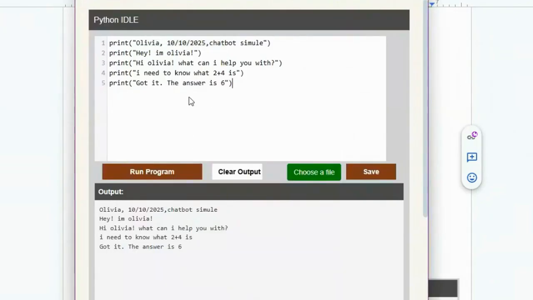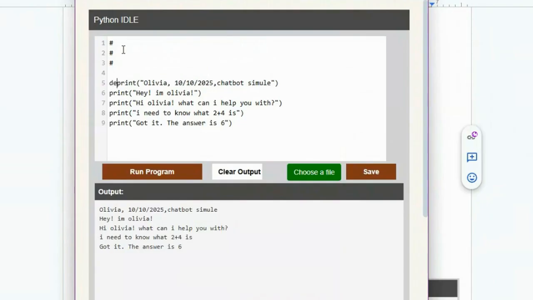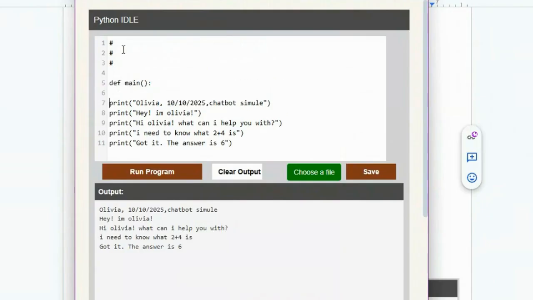So I don't see any input statements whatsoever. I don't see any index or slicing. There's not even any concatenation. It should have had, well, let's see, if you had the hashtag with your name, date, purpose of program, you don't have a main function.